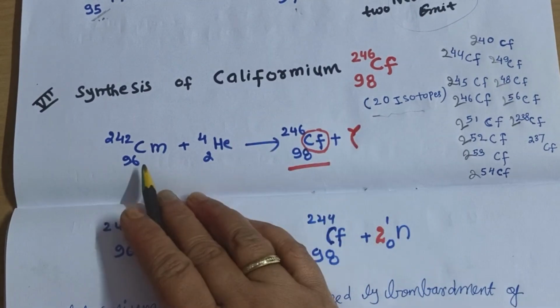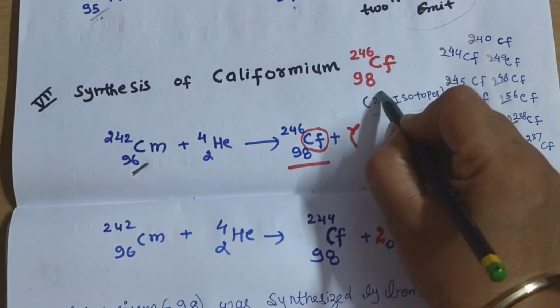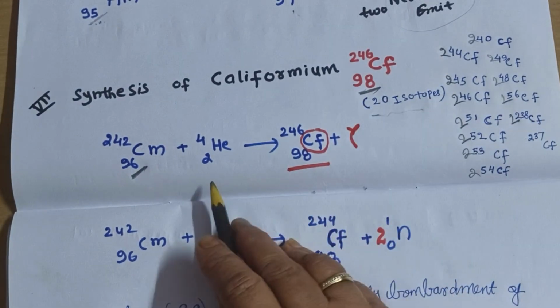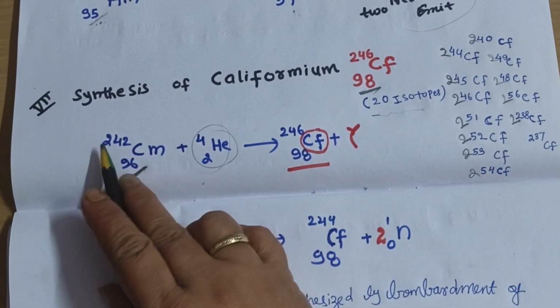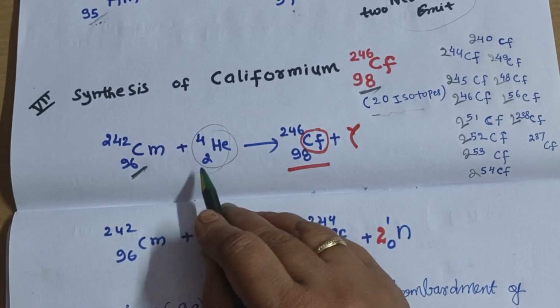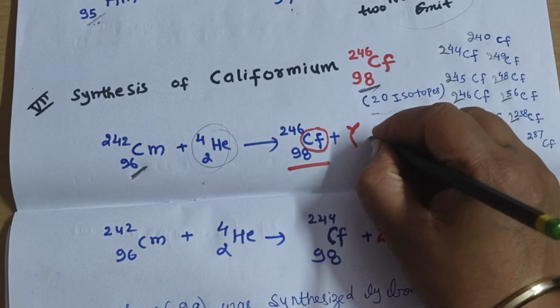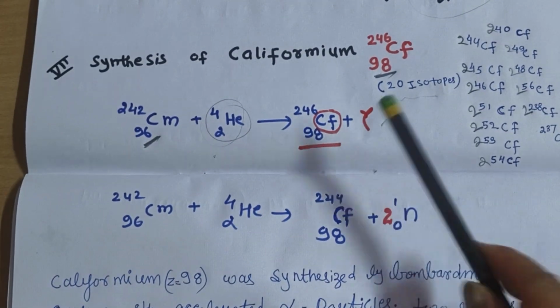Synthesis of californium, we need curium. The atomic number of curium is 96, and the atomic number of californium is 98. So what we have to do is bombard with alpha particles. So atomic mass will increase by 4 units and atomic number increases by 2 units, and there is emission of gamma radiations. Gamma means neutral, so neither atomic mass nor atomic number will decrease.